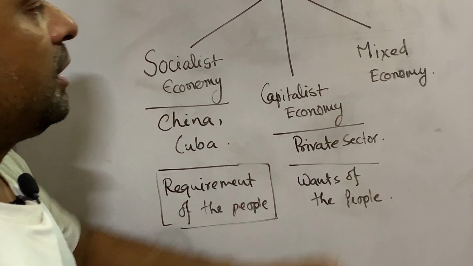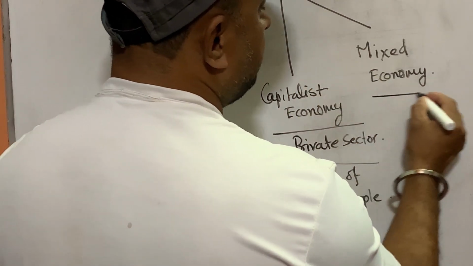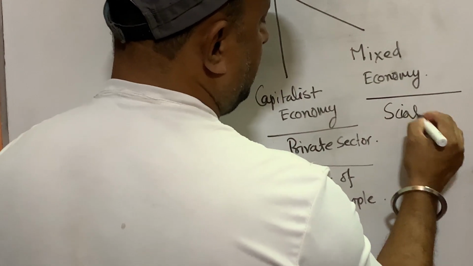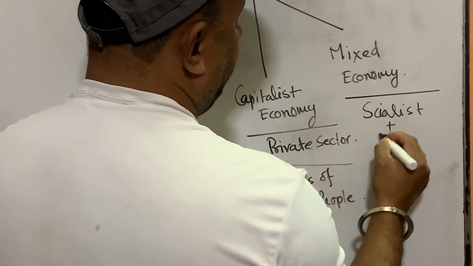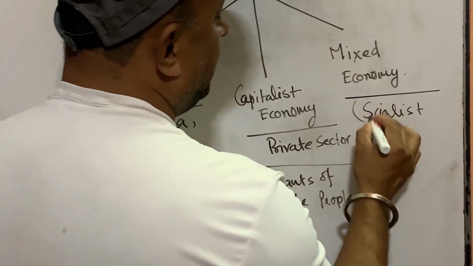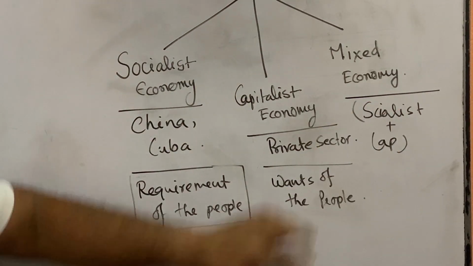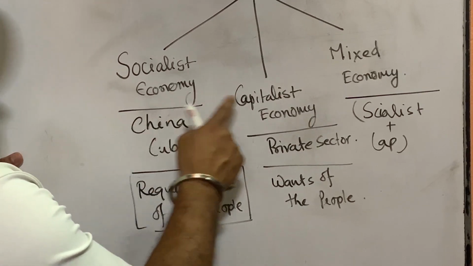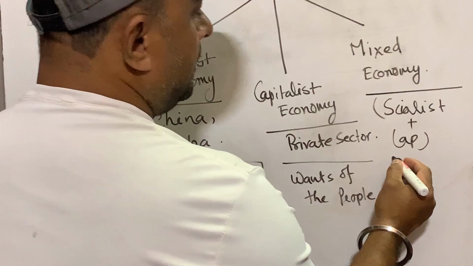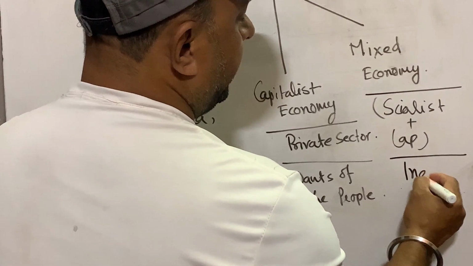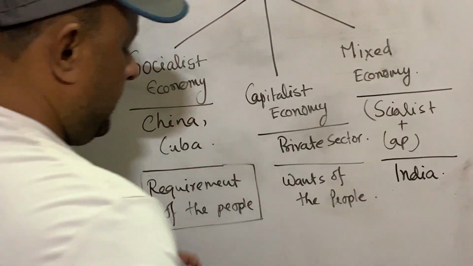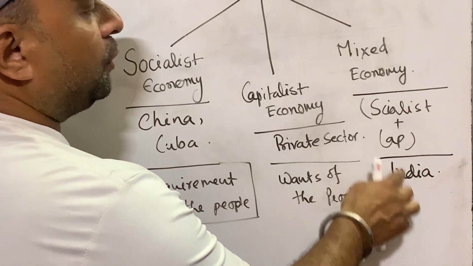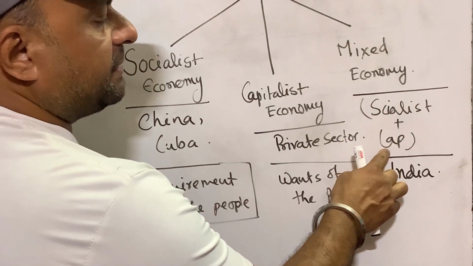In mixed economy, what happened? Mixed economy is a mixture of socialist and capitalist economy, because in mixed economy characteristics of socialist and capitalist both are found. For example, India has a mixed economy. Here both the socialist and capitalist characteristics are found.